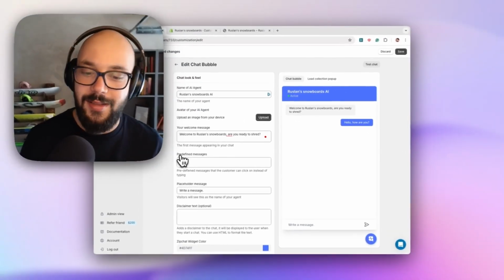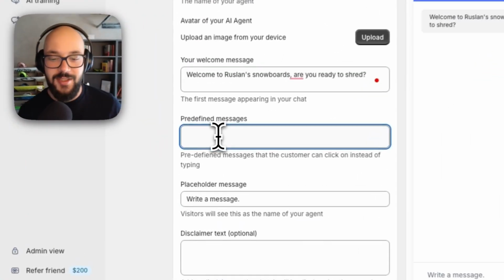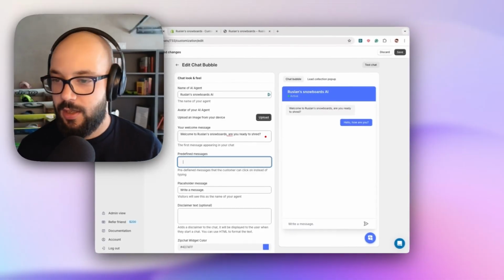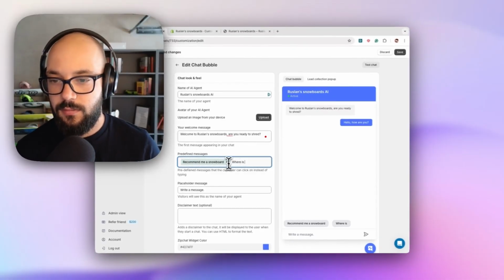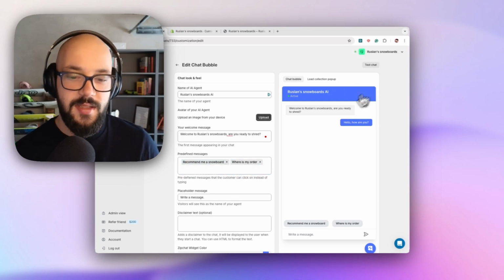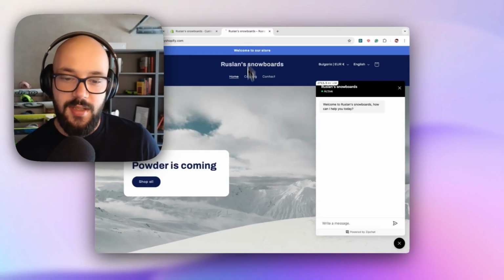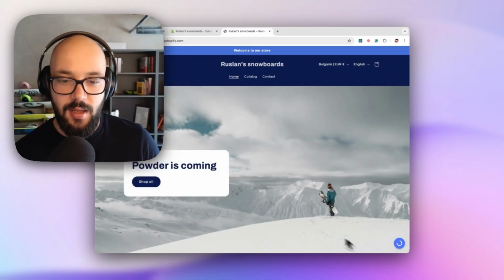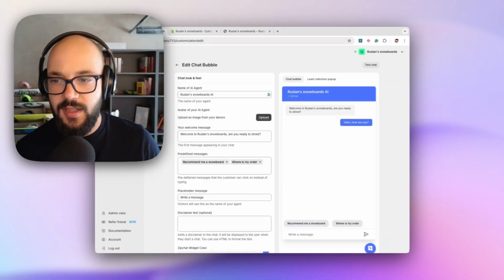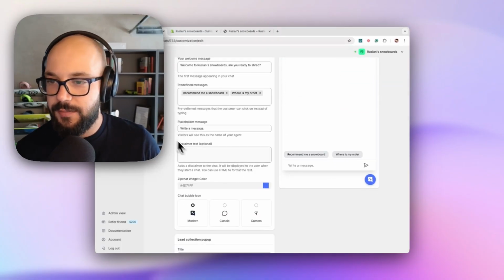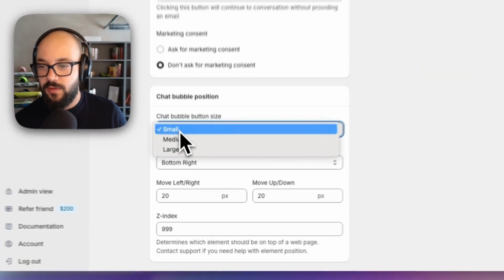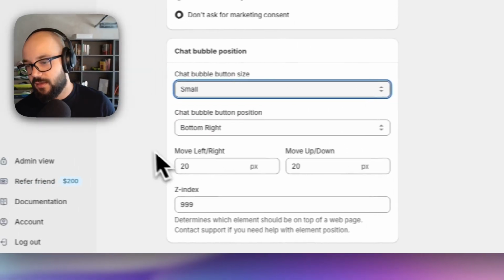I can also add predefined messages, which are messages that are easily accessible by the customer, so they can ask, for example, recommend me a snowboard. And now if I save this, I can just go back to the site, refresh the page, and it's going to work just fine. There are a lot of settings that you can play with, things like different disclaimers, chat position, you can put it on the left, on the right, and so on.